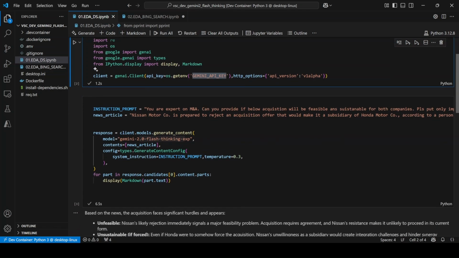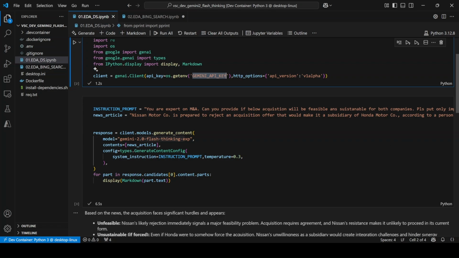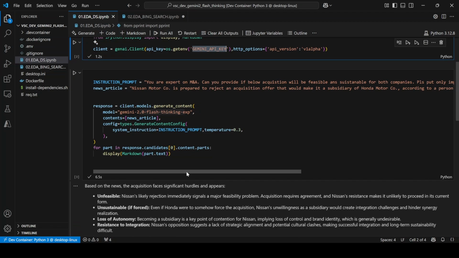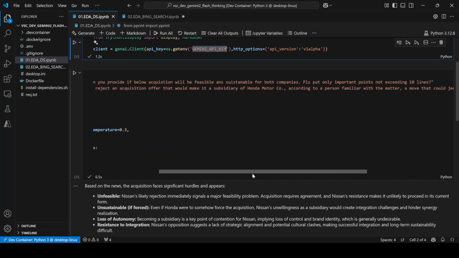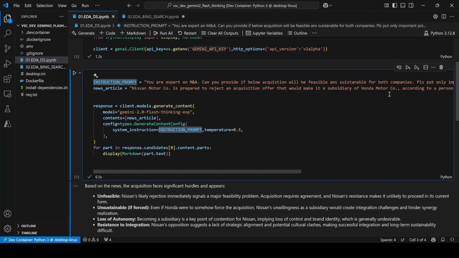The rest is simple. Now what I did was form an instruction prompt. I have a simple instruction prompt: you are an expert on mergers and acquisitions. Can you provide if the below acquisition will be feasible and sustainable for both companies? And please put only important points, not exceeding 10 lines. I just wanted to summarize, that's why I put this instruction prompt. Again, there are some typos, but I will just ignore them for now.